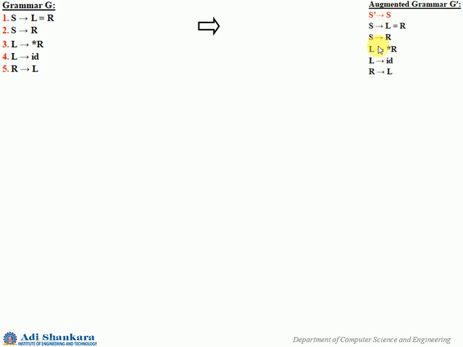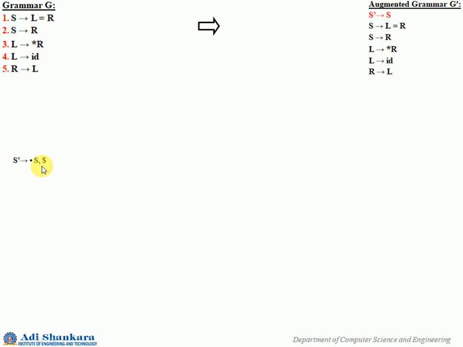So let us start with the LR1 items and create the states. The first LR1 item that we are going to add will be S dash gives dot S, comma, the look ahead.